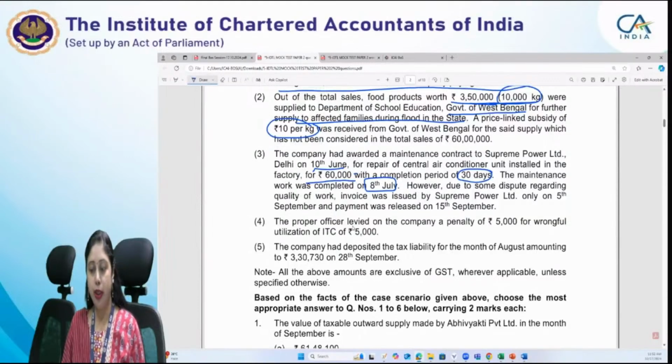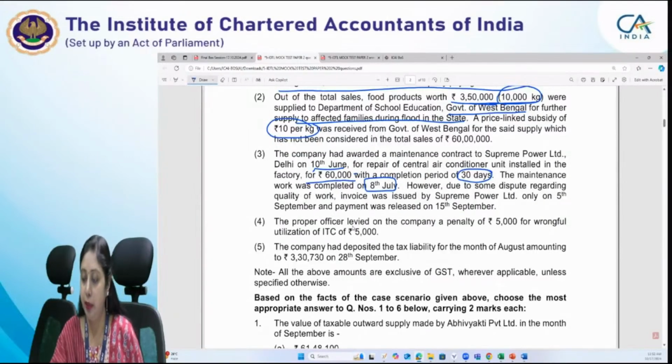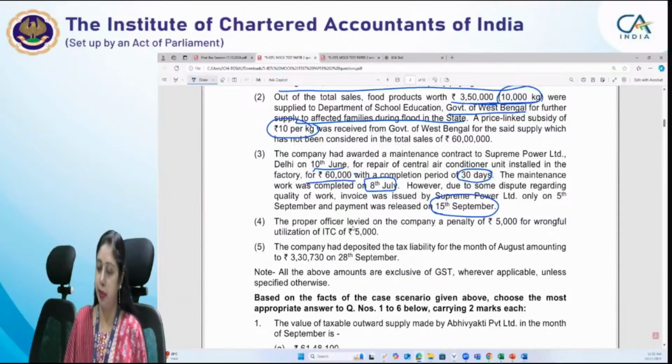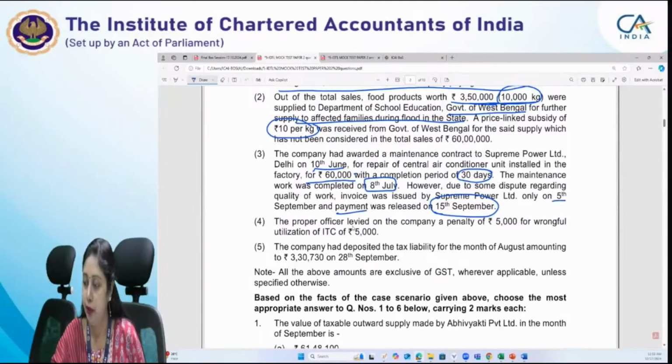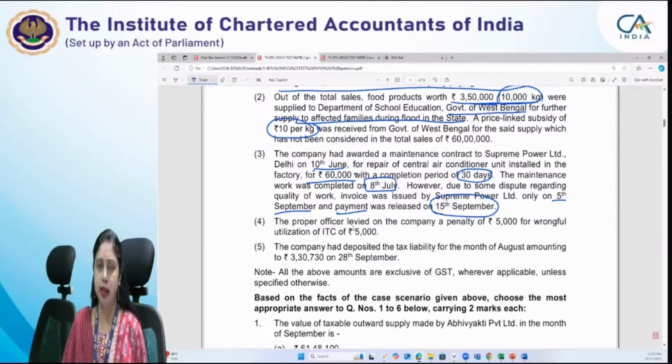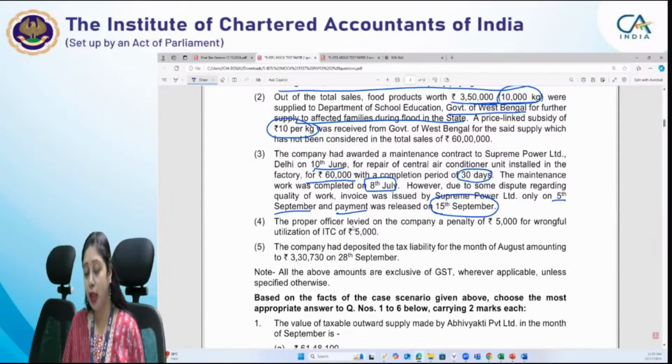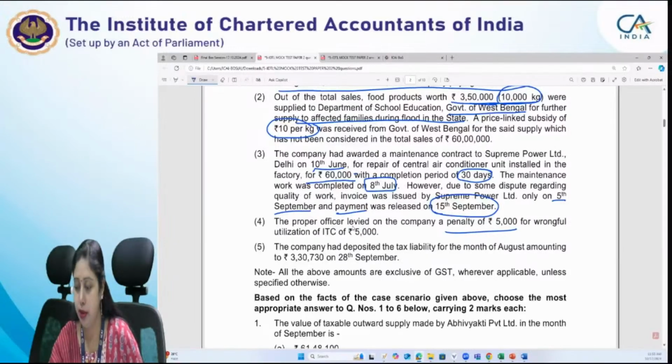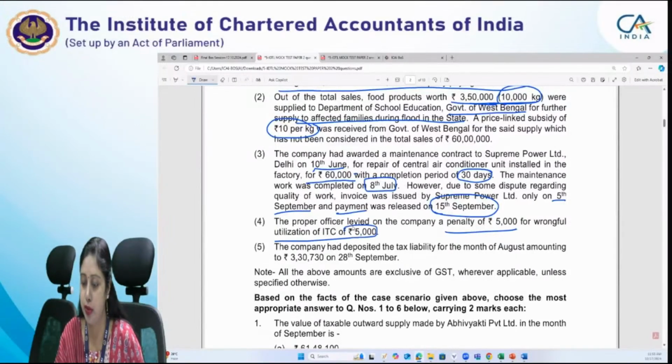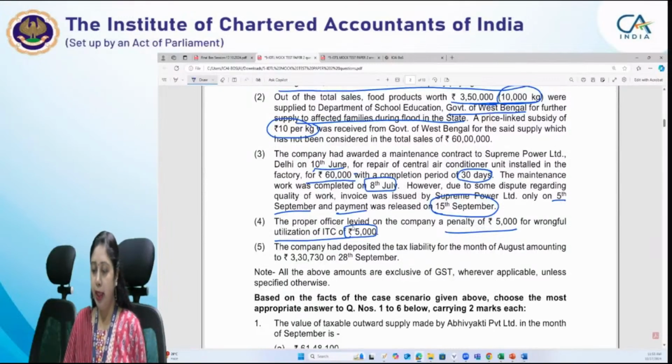However, due to some dispute regarding quality of work, invoice was issued by Supreme Private Limited only on 5th of September. That is the month for which the information is given to us. And the payment was released in the same month on 15th of September. So payment date is 15th September and invoice date is 5th September. So that gives us an idea that some time of supply question can be there. The proper officer levied on the company a penalty of rupees 5,000 for the wrongful utilization of ITC of rupees 5,000. The company had deposited the tax liability for the month of August amounting to rupees 3,30,730 on 28th September.